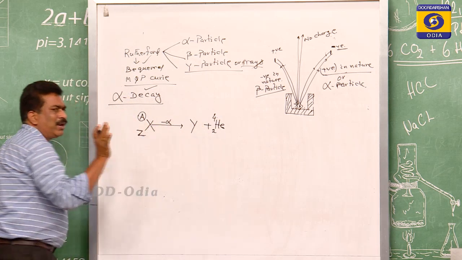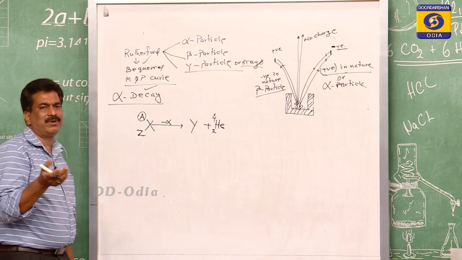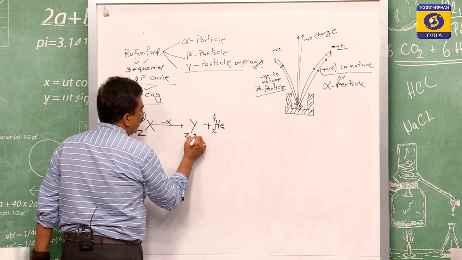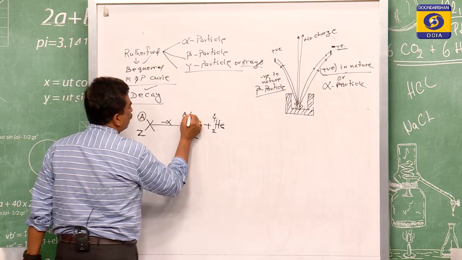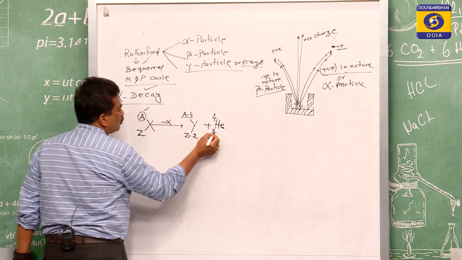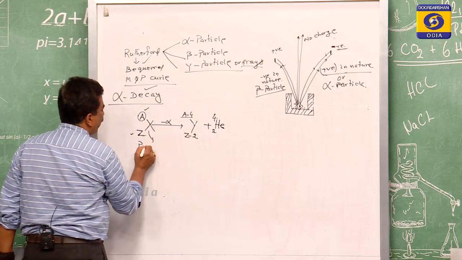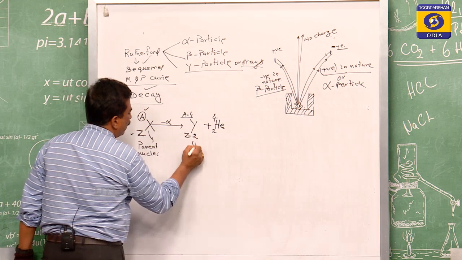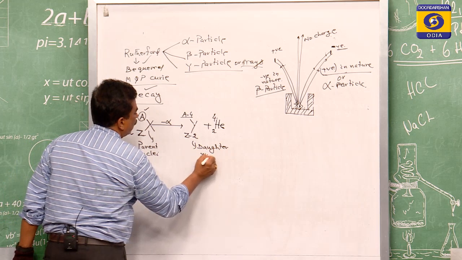Though this is a nuclear process, it satisfies the conservation of charge. So if this is Z and this is 2, then this equals Z minus 2. This is A, this is 4, and here it will be A minus 4, because A minus 4 plus 4 equals A, and Z minus 2 plus 2 equals Z. In this case, this is known as the parent nuclei, and this is the daughter nuclei.